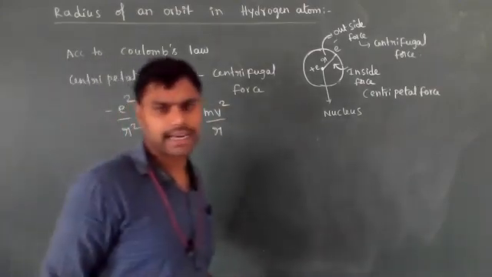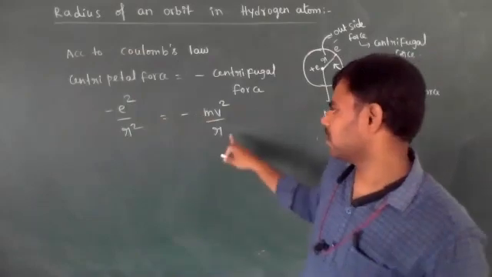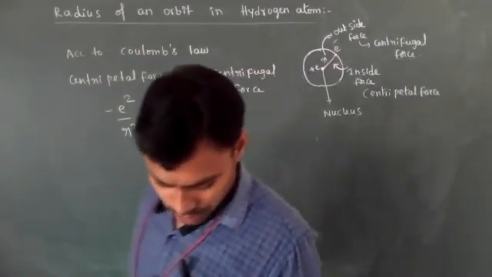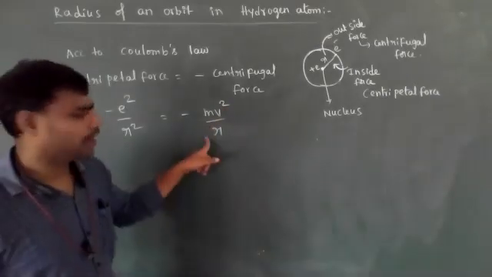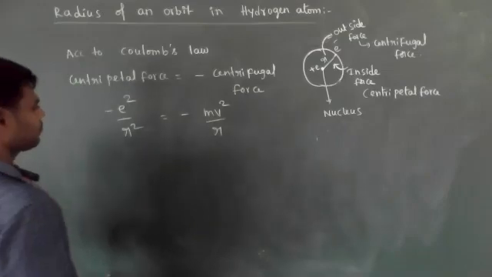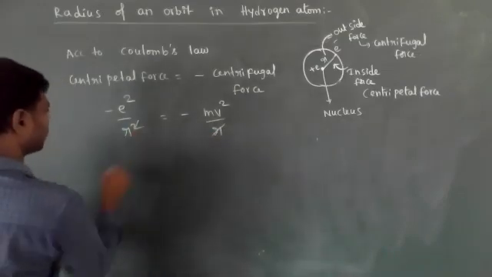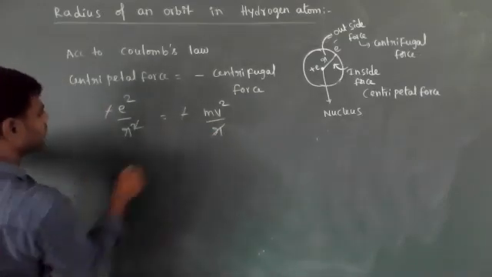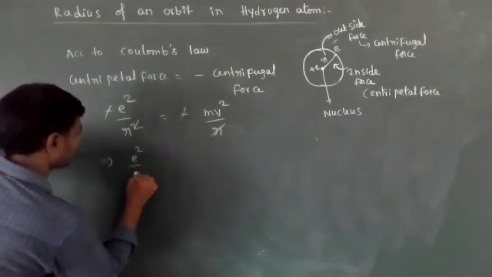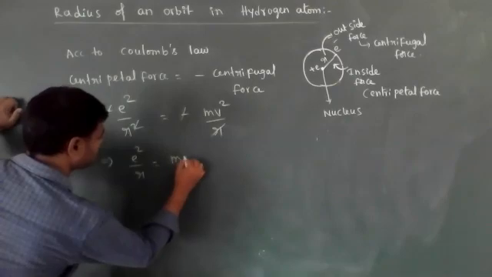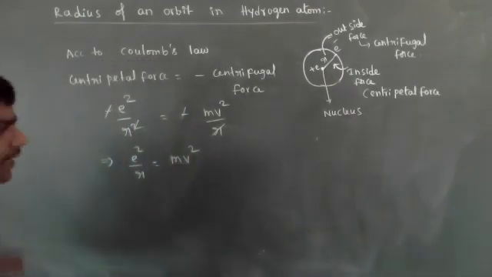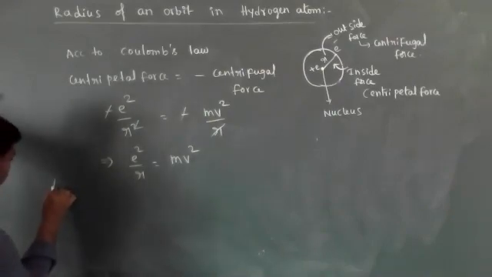Here m means mass of the electron, v means velocity of the electron, r means radius of the orbit. Now r is present on both sides, so this r and this r will cancel, the negative sign will cancel, then e square by r is equal to mv square. Now we need to apply Bohr's theory.